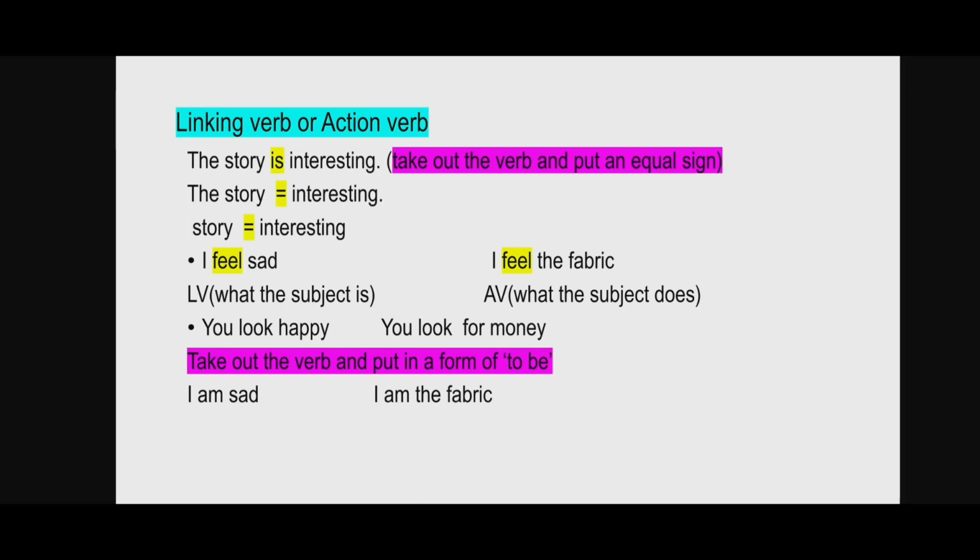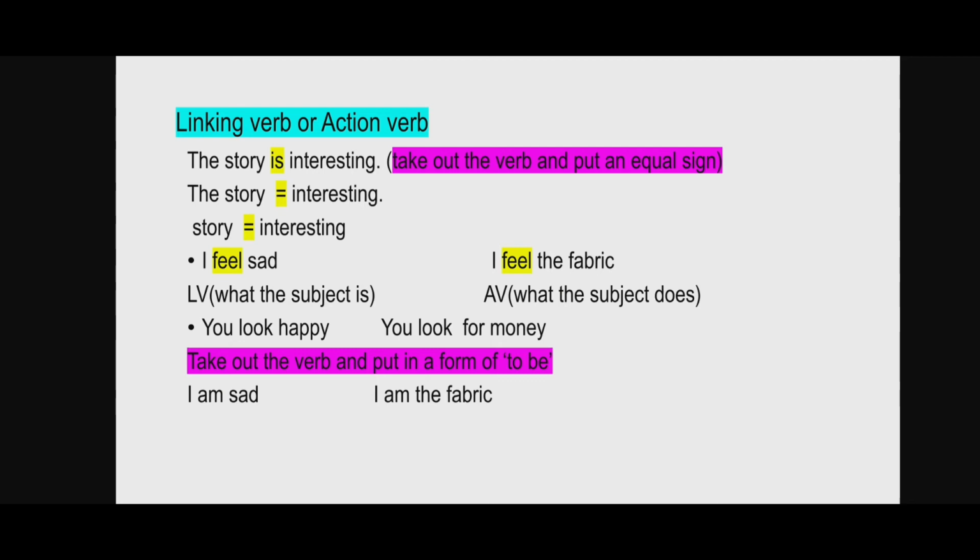Now let's check to confirm it. If we remove feel and put an equal sign, I equals the fabric. Well, it's not making sense. So it's not a linking verb. Then, I feel sad. Here I equals sad. It makes sense. So here it's a linking verb.